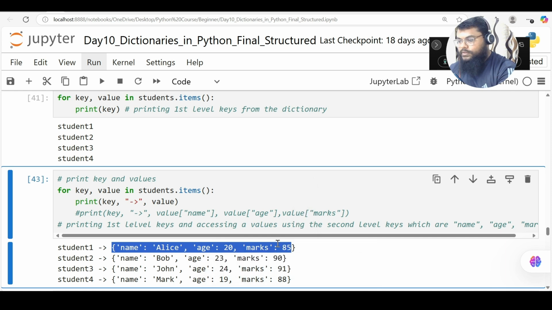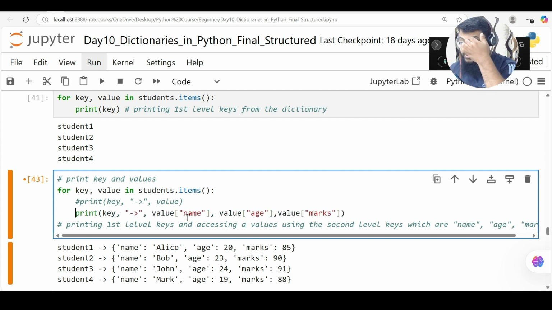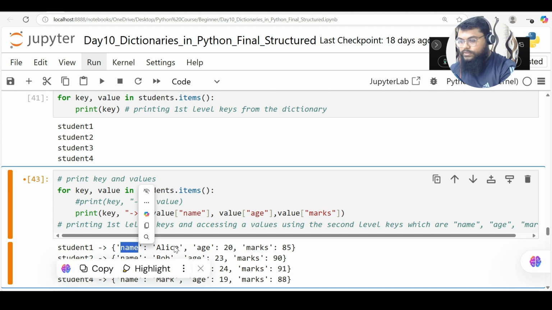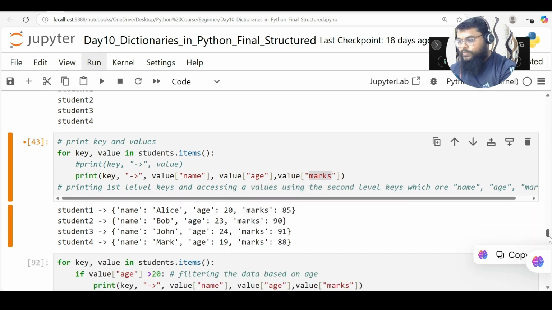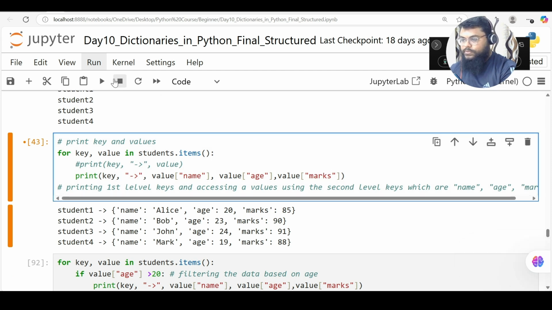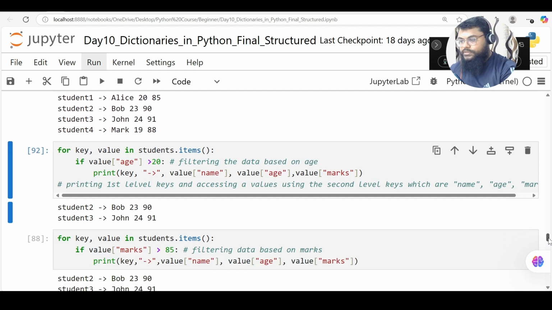So now what I'm saying, by using these print statements, value of name, bring Alice only. Value of age, bring 20 only, bring marks only. So again, I'm saying unpack these from a dictionary. So when I run this, this is how it will look like. So these are the different ways to access nested dictionaries.